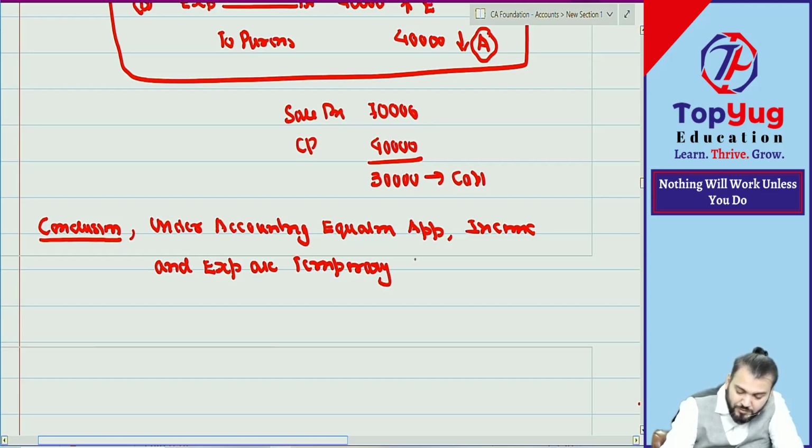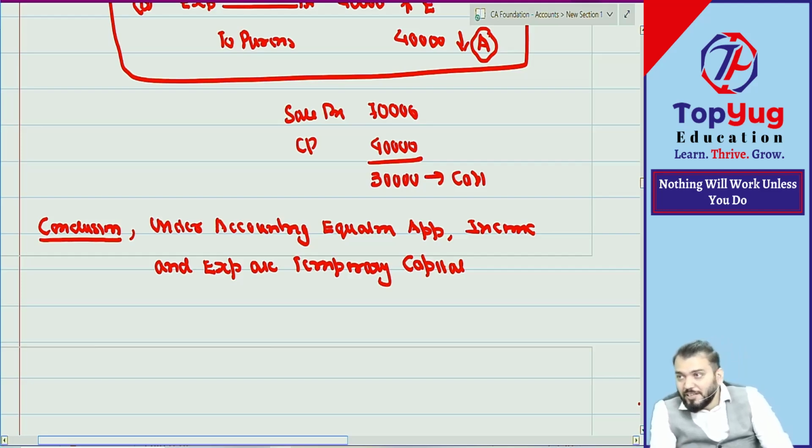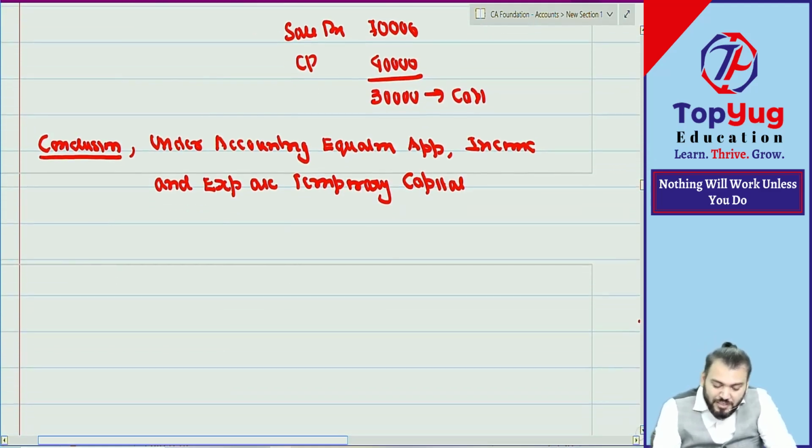Understood this point? Why? Because ultimately the effect will be on capital only. So income and expense will ultimately be transferred to capital. Therefore, we call it temporary capital, under the accounting equation approach.